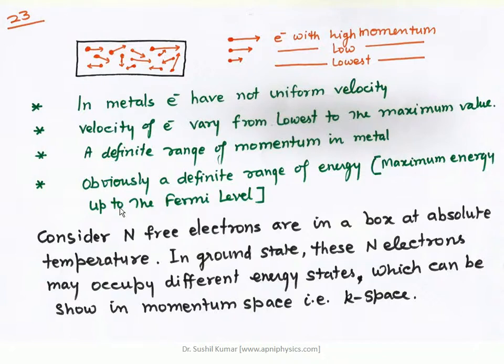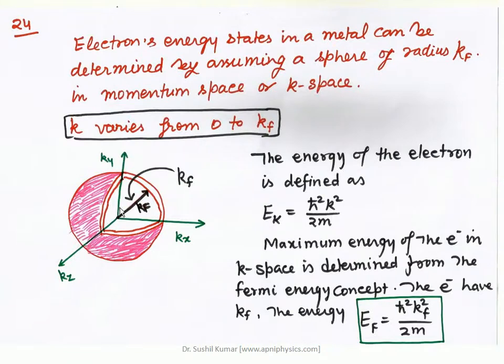One can understand the idea of momentum space or K space similar to the coordinate space, as you see in XYZ. In the coordinate space of XYZ you define an event in terms of X, Y and Z. Similarly here for these free electrons we have considered the momentum space, that basically depends on the momentum of different electrons which have different energy. So overall we have considered capital N number of free electrons.